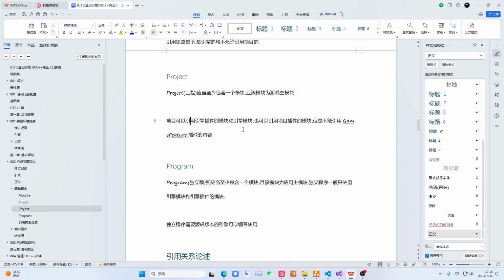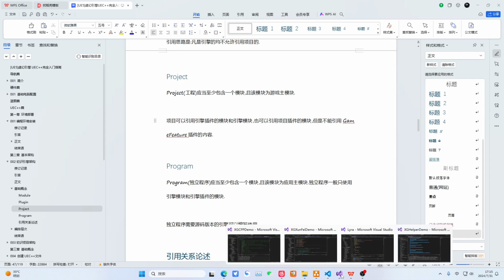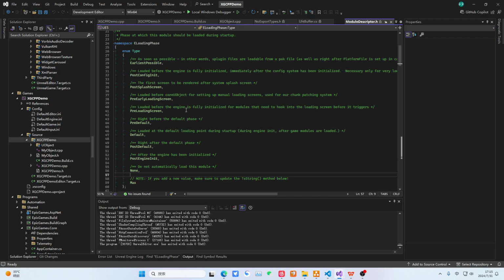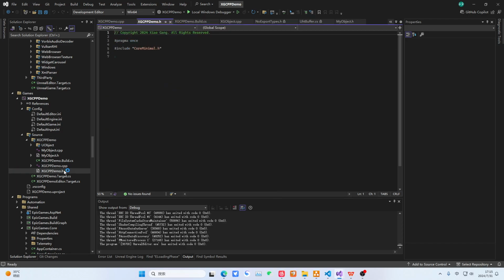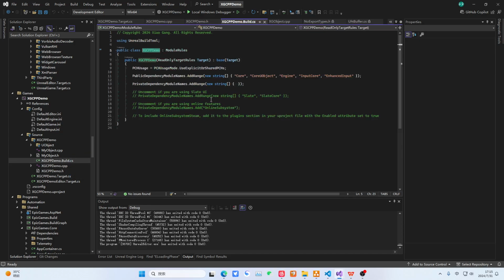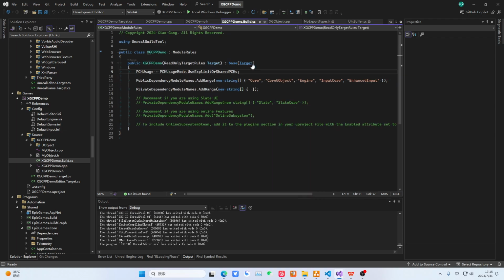We won't talk about game feature for now. If we continue to look, we can see one of our simplest projects. This is the simplest project we created, and in this place you can see there is a module. This Build.cs file is very important. We will explain it in detail later. Do you see this here? Public dependency module names include Core, UObject, Engine, InputCore, EnhancedInput.